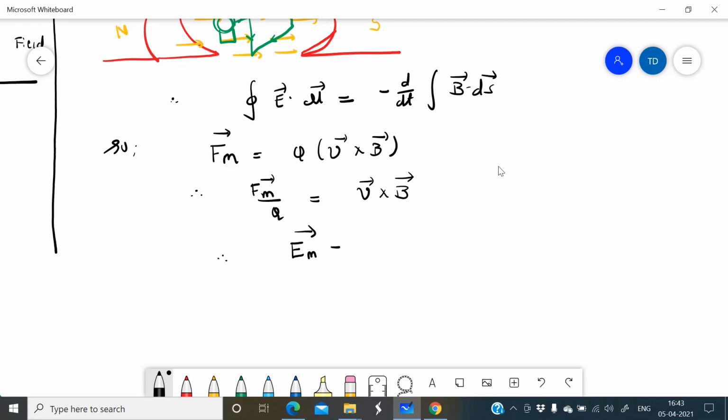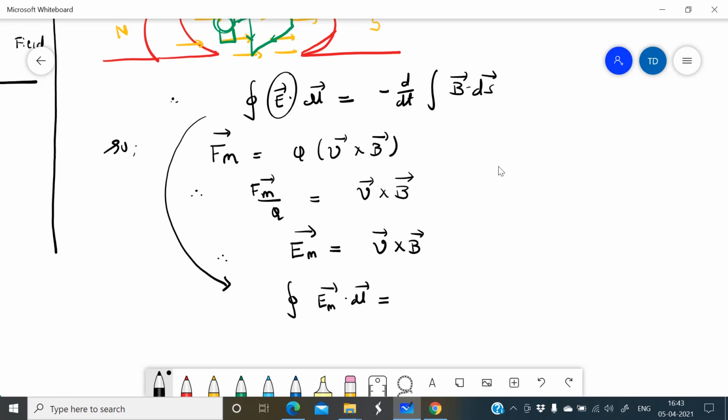So the motional electric field Em equals V cross B. Now I will rewrite this equation: the closed integral of the motional electric field into dl, dot product, is equal to the closed integral of V cross B into dl.